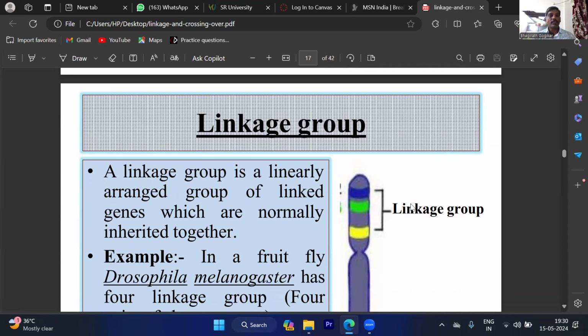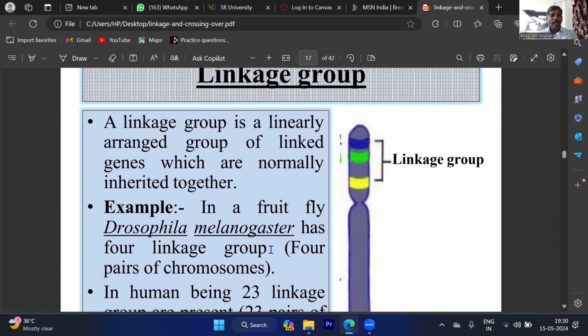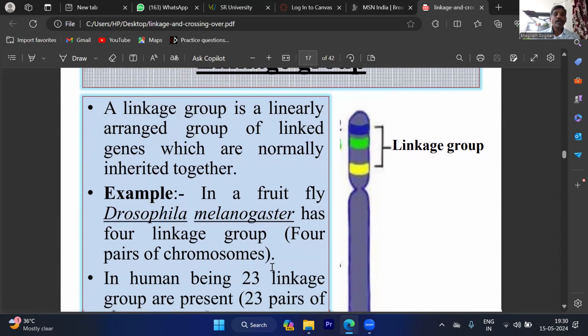How many linkage groups are present in an organism is equivalent to the haploid number of chromosomes. For example, Drosophila melanogaster has 4 linkage groups. 4 pairs of chromosomes are there. This means 8 chromosomes. 2x is equal to 8, so x is equal to 4. So the x number of chromosomes is equivalent to the number of linkage groups present in the organism.